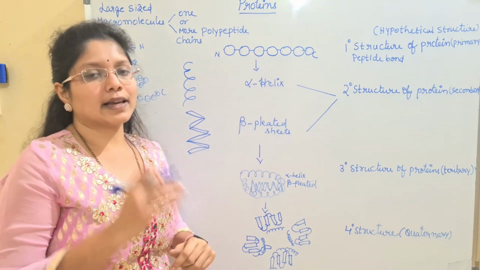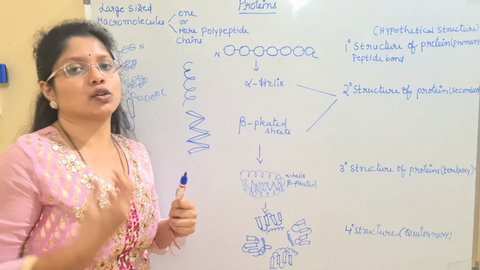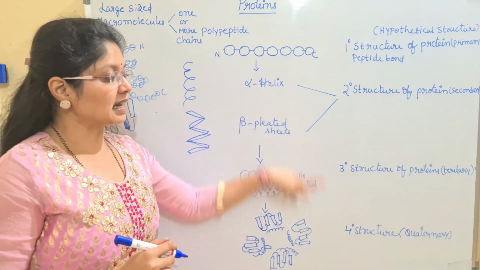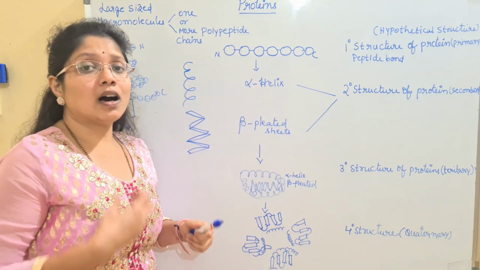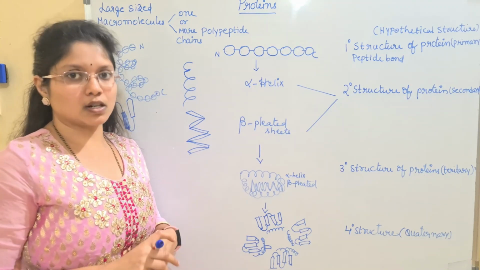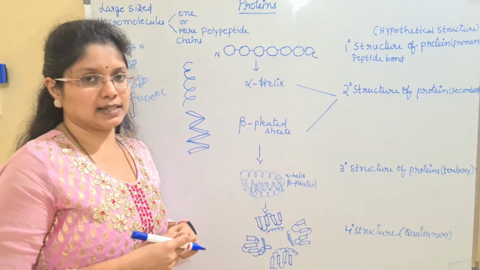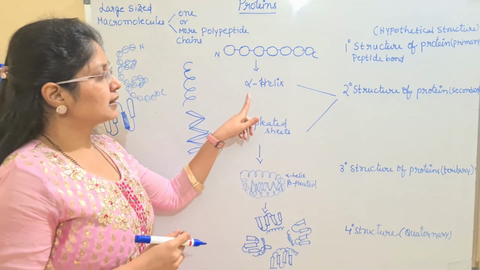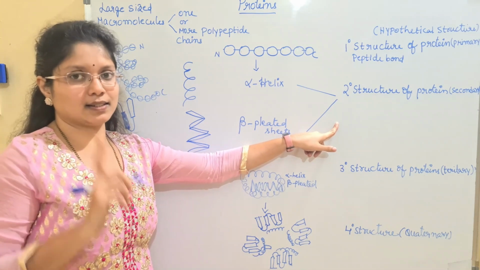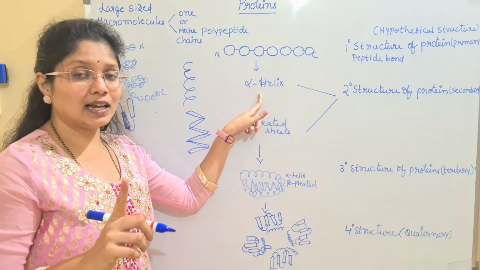And what about the secondary structure? The structures from the secondary till the quaternary are real structures. Why? Because we have experimental evidence for these structures. So let us learn about the secondary structure of the proteins. Here the secondary structure of the protein can exist as the alpha helix.